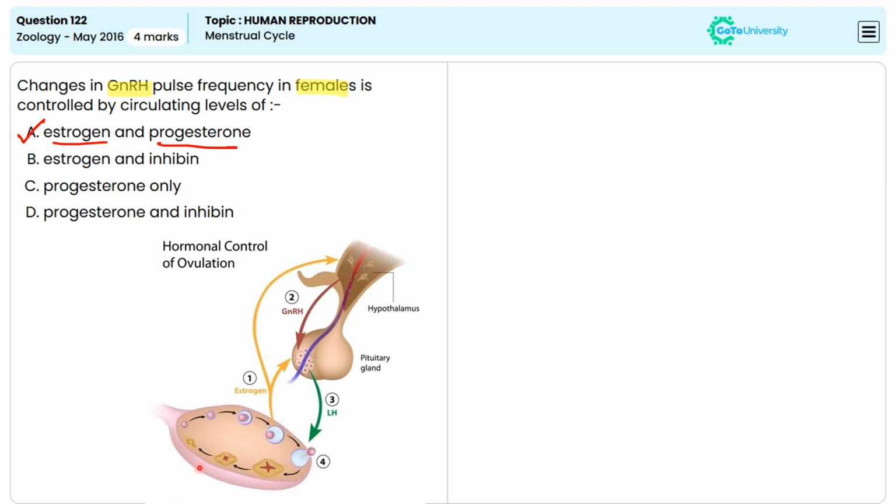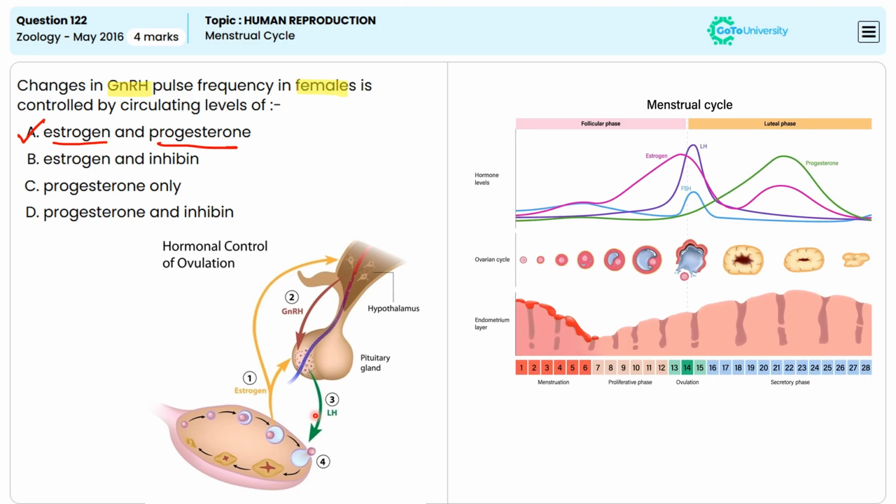Estrogen. During the follicular phase of the menstrual cycle, rising level of estrogen stimulates a positive feedback loop, causing the hypothalamus to release gonadotropin releasing hormone at a higher frequency, which in turn stimulates the pituitary gland to release luteinizing hormone as well as follicular stimulating hormone. And this leads to the ovulation.